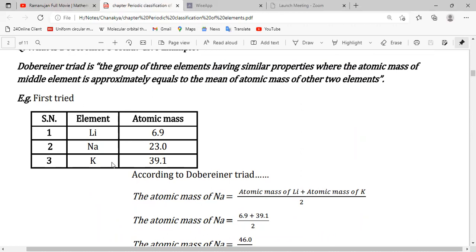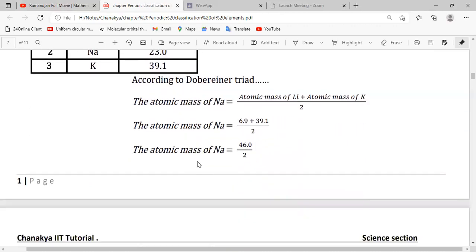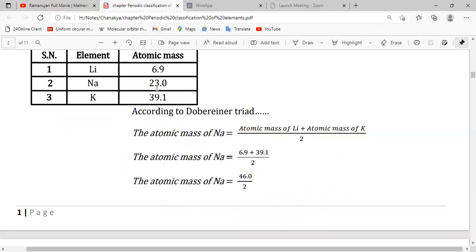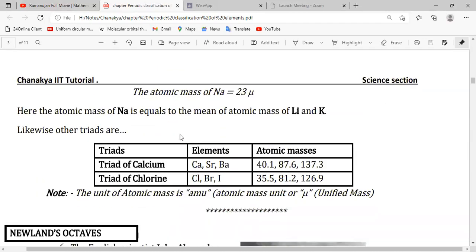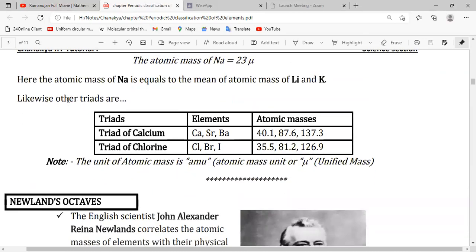One triad is lithium, sodium and potassium, with atomic masses 6.9, 23 and 39.1. If we calculate the mean, we get 23, which is exactly the atomic mass of sodium. So the atomic mass of sodium equals the mean of the atomic masses of lithium and potassium.